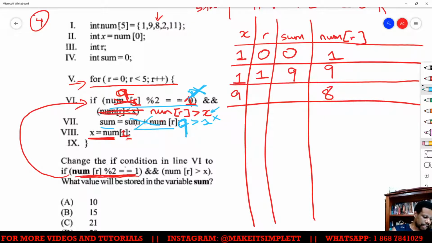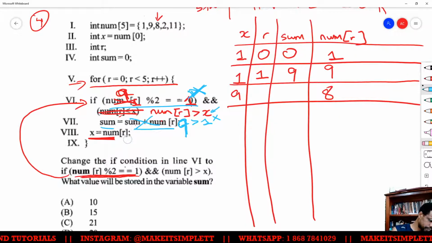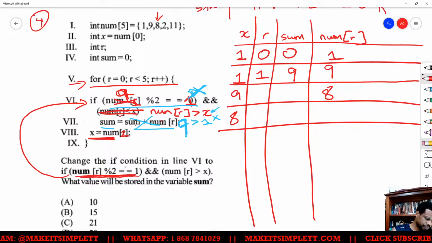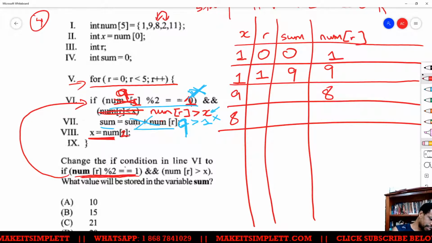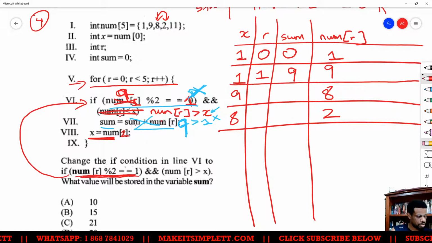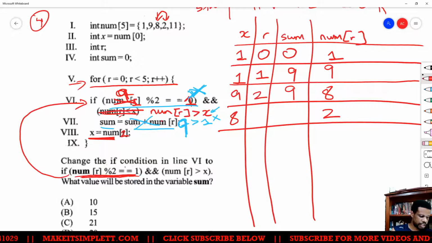Once the whole thing collapses, we now just continue and change this to num location 2. What is that num location 2? The number 8. So x is going to change to 8. The new value that we get for num r is going to be 2, r changes here, and then r will change to 3 eventually. The sum will stay at 9, not changing anything.